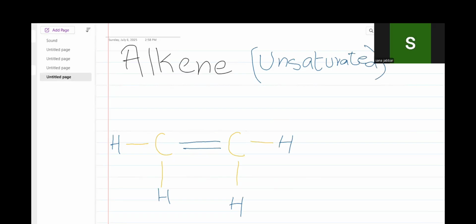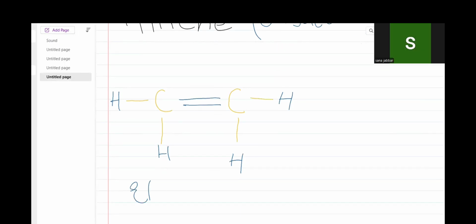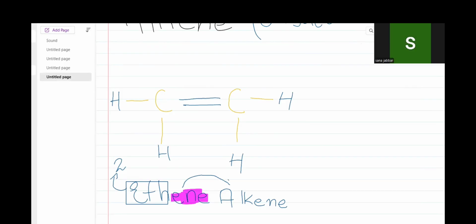All right, so we say that this is ethene. We write ethene. Why? In chemistry language, eth means 2, and ene means the alkene group. Are you getting me? Eth means 2 carbon atoms, and ene refers to the alkene group.